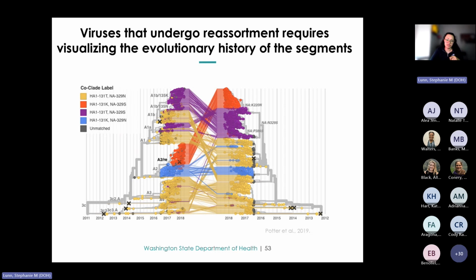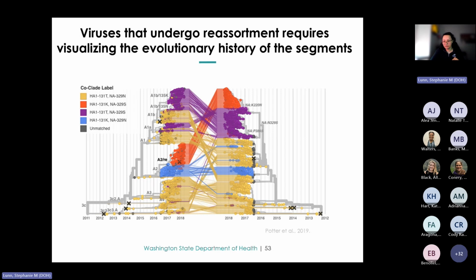So one of the primary assumptions of phylogenetic trees is that they assume vertical transmission. That is, genetic material is passed from parent to offspring, much like parent virus to progeny virus. However, mechanisms like recombination and reassortment tend to violate this assumption because rather than genetic material being inherited from parent to child, genetic material is inherited through horizontal transmission, and that is usually among closely related species. So recombination and reassortment can invalidate phylogenetic trees, and typically this would reflect networks rather than a hierarchical clustering diagram.